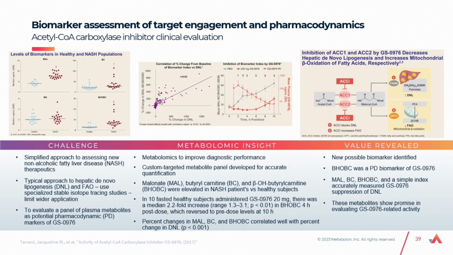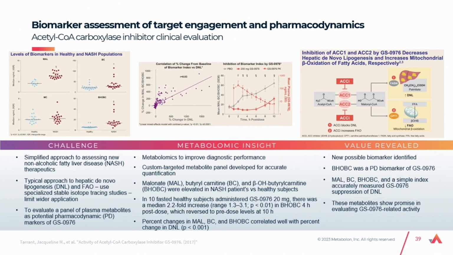And in this healthy cohort, individuals where we characterized this metabolic index from these metabolites showed a strong correlation of increase in these metabolites versus the percent change in de novo lipogenesis, showing that this would be a good biomarker index to look at target availability and target engagement.